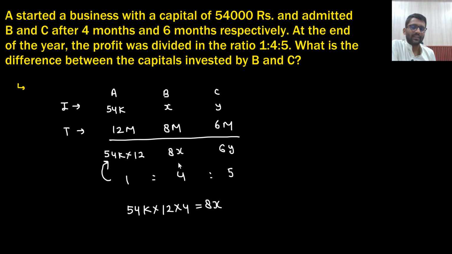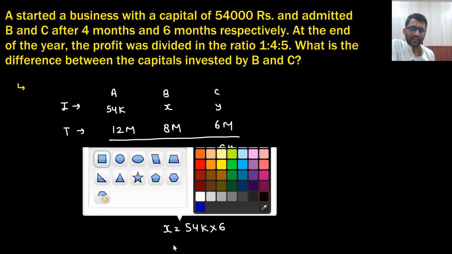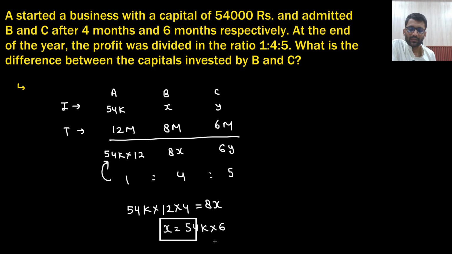This value is 4 times of this, so this value should also be 4 times of this value. So 8x is equal to 54K into 12 into 4. So x is coming out to be 54K into 6. This is your x, right? So this was the investment made by B.